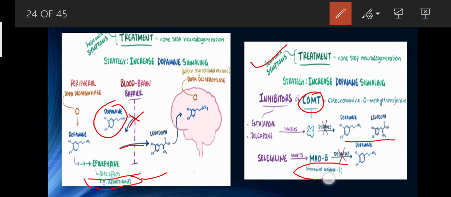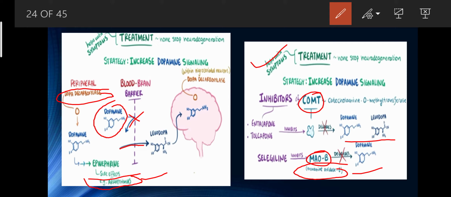And the monoamine oxidase B, this enzyme degrades the dopamine. And the third enzyme is dopa decarboxylase. All these three enzymes degrade dopamine and levodopa. So the main strategy is to inhibit these enzymes, then the degradation of the neurotransmitter molecule will be stopped. How do we stop it?